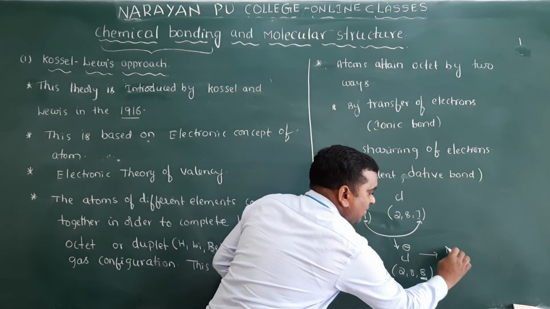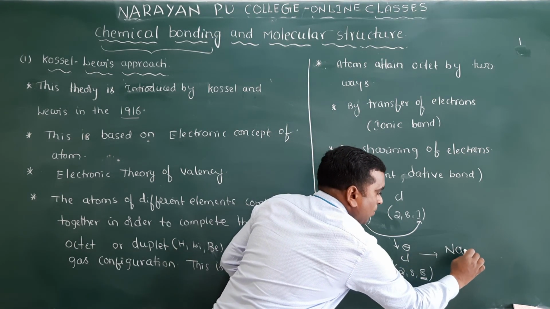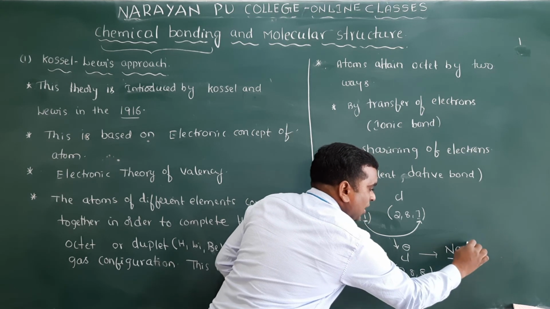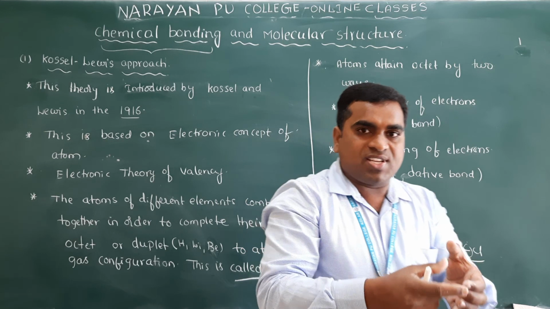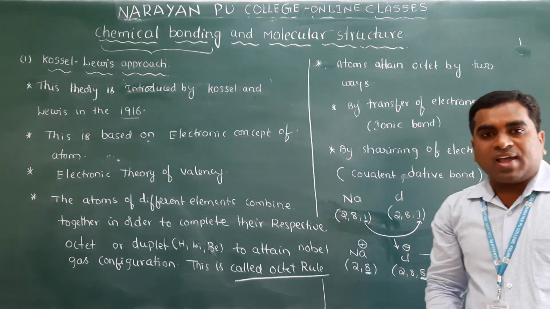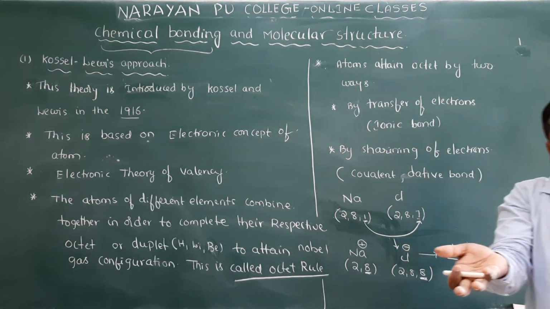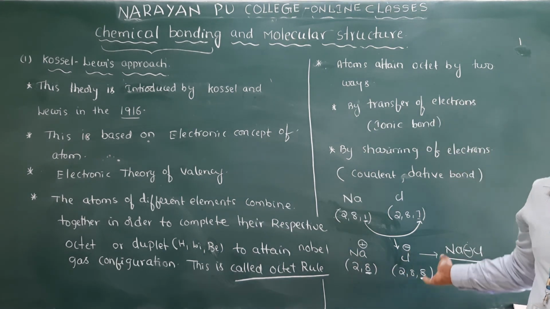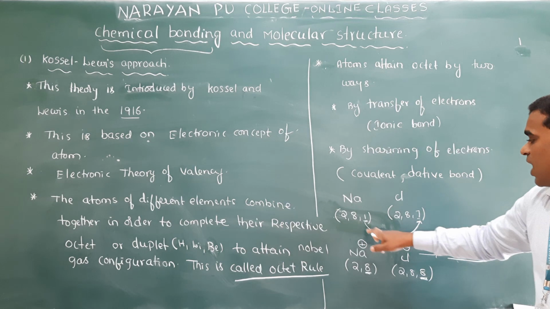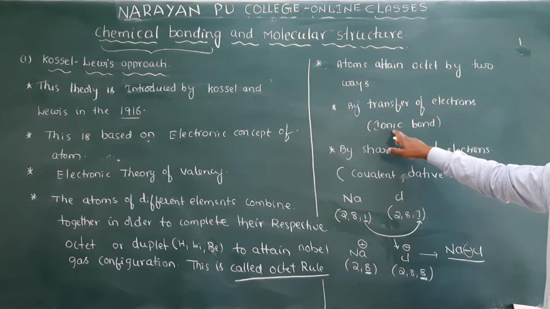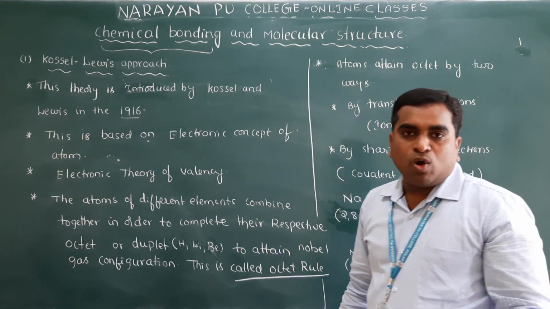This simply can be written as Na-Cl. That is the chemical bond. This is the bond, the attraction between the positive and negative charges, and that attraction will be called a chemical bond. That chemical bond here is an ionic bond, because it is formed due to the transfer of electrons. Transfer of electrons means you will get an ionic bond.